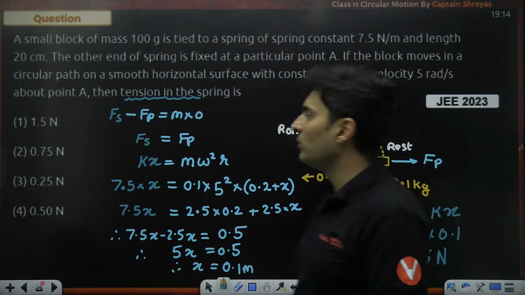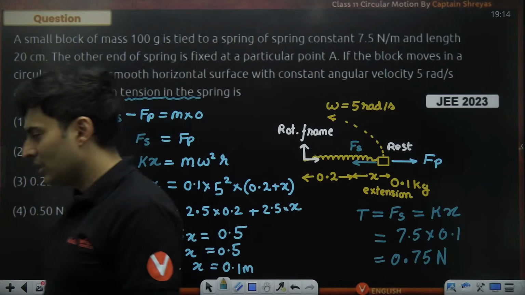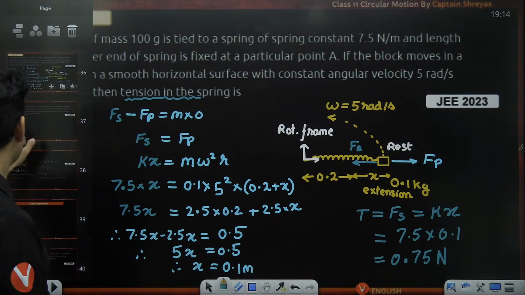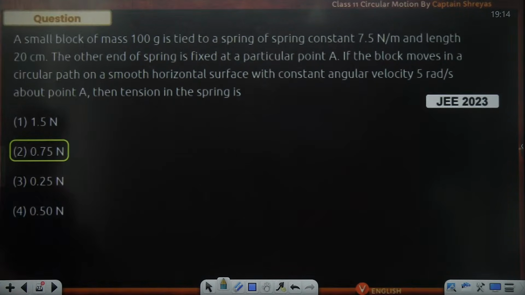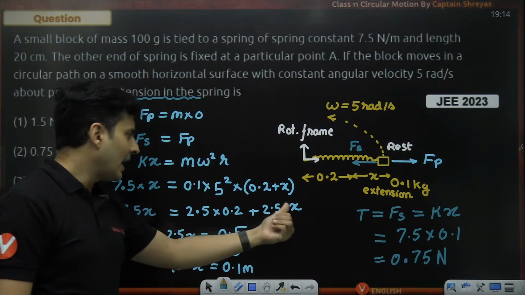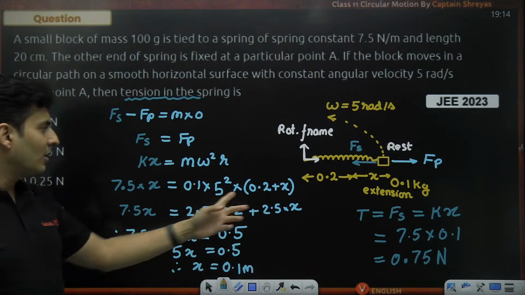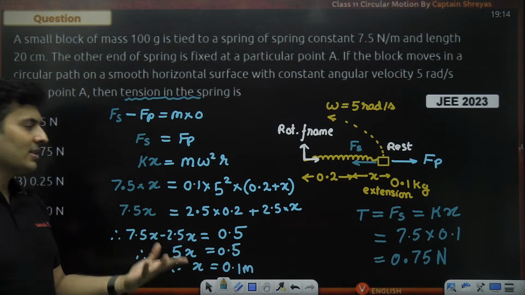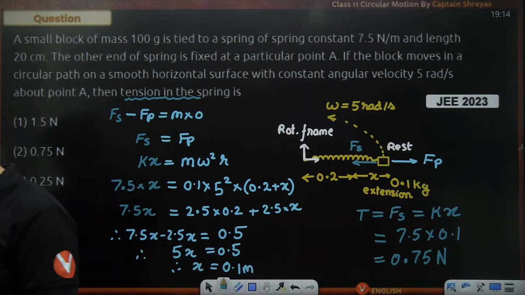So 0.75 Newton means option 2. Understood? What is the crux of the problem? So the answer is 0.75 Newton. Beautiful question, guys. The catch was here: I did not know the extension. A lot of people even miss this x and they write directly this as the answer, which is completely wrong. Beautiful.